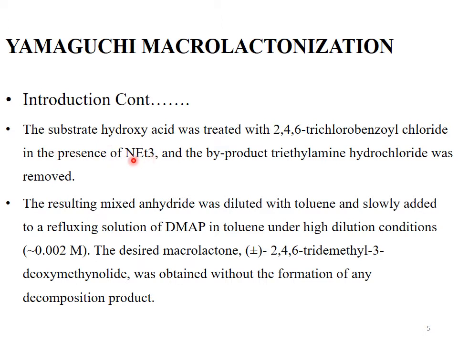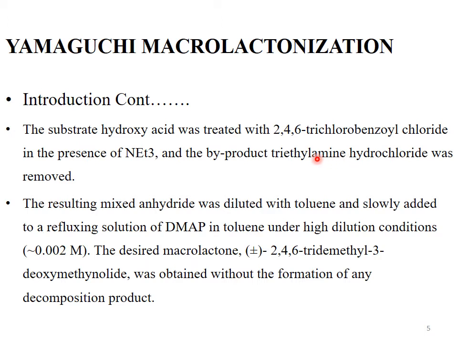The resulting mixed anhydride was diluted with toluene and slowly added to a refluxing solution of DMAP, dimethylaminopyridine, in toluene under high dilution conditions; the concentration will be 0.002 moles per liter. The desired macrolactone, that is 2,4,6-trimethyl 3-deoxymethanolide, was obtained without the formation of any decomposition product.